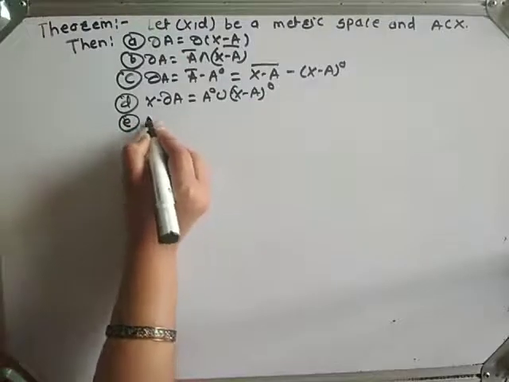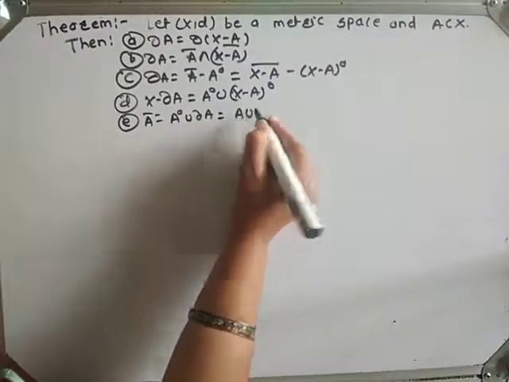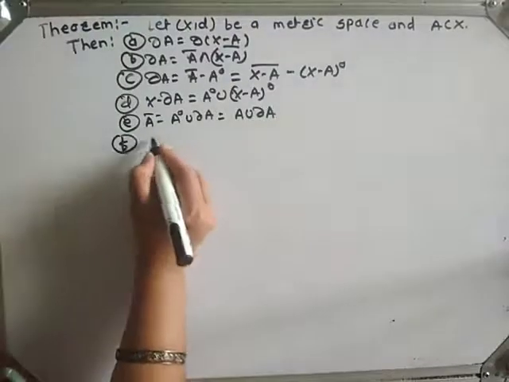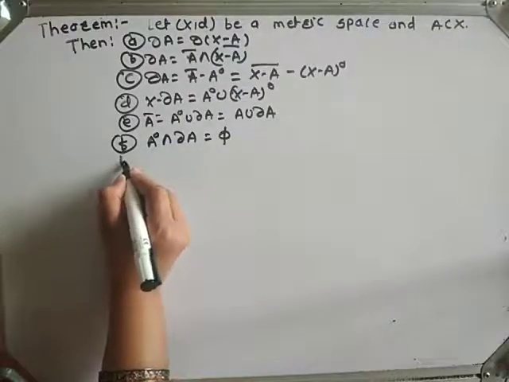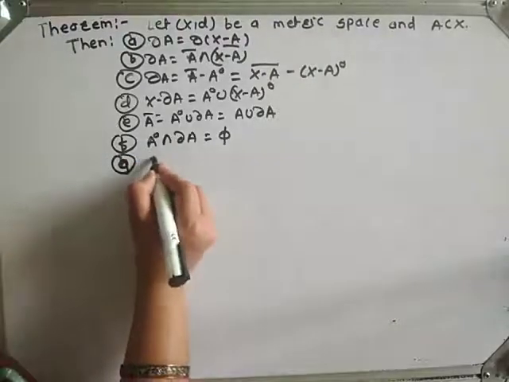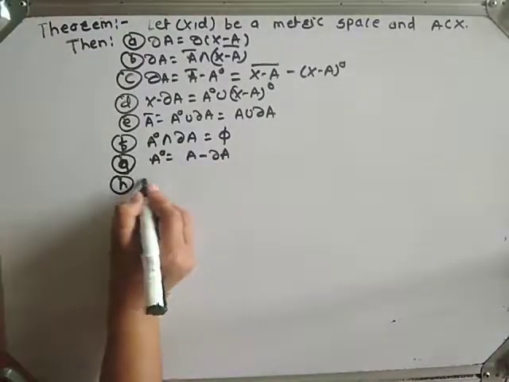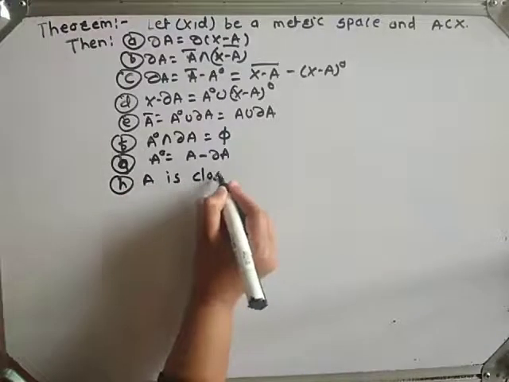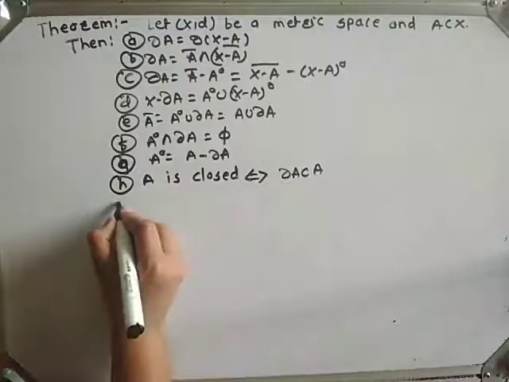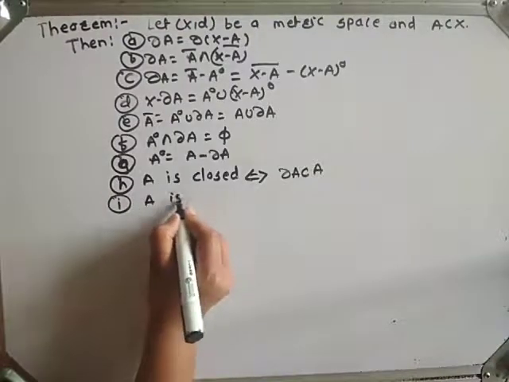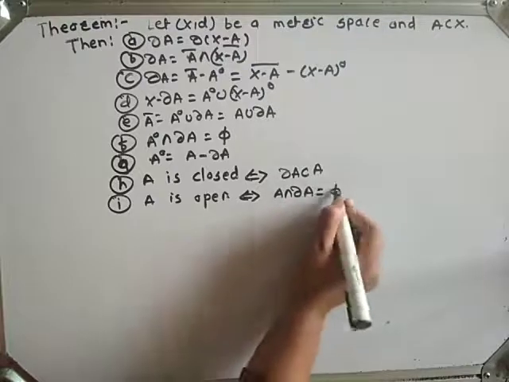(e) A closure is equal to A interior union boundary A, which is equal to A union boundary A. (f) A interior intersection boundary A is equal to phi. (g) A interior is equal to A minus boundary A. (h) A is closed if and only if boundary A is a subset of A. And last, (i) A is open if and only if A intersection boundary A is equal to phi.